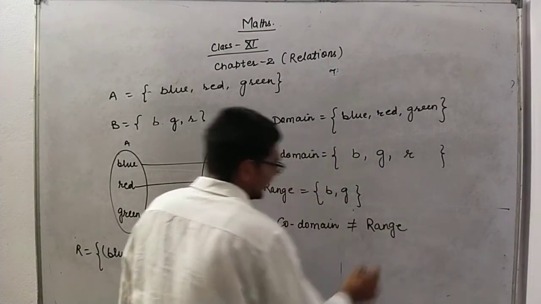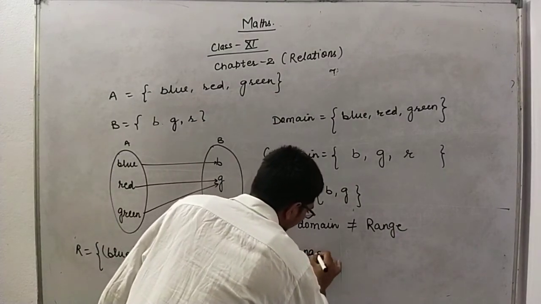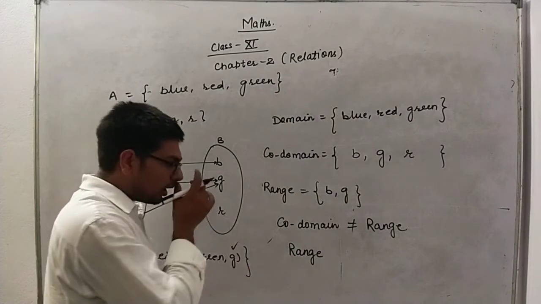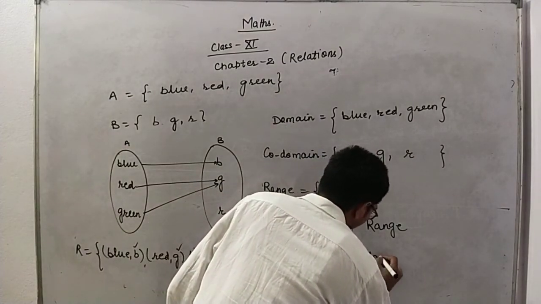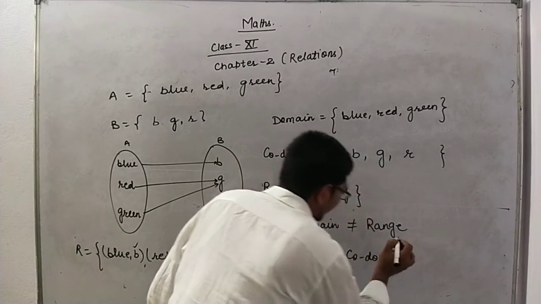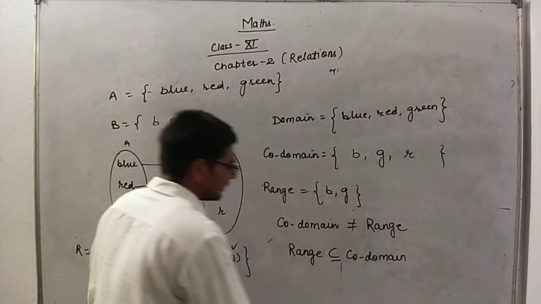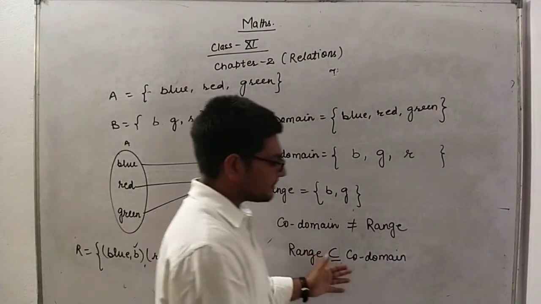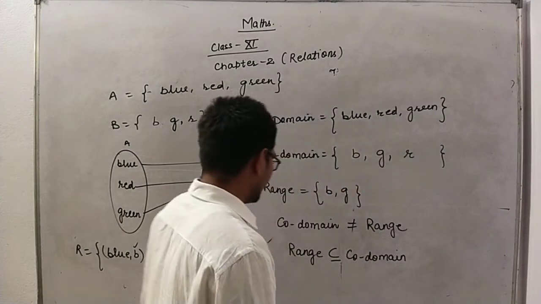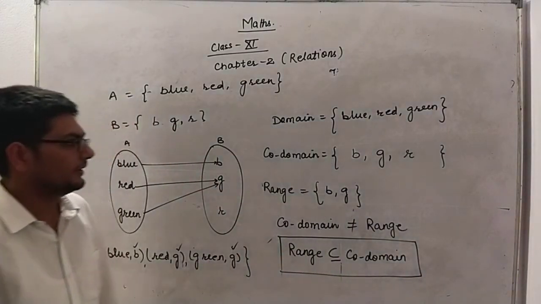But range is necessarily a subset of codomain. Range will be a subset of codomain, as it can be equal to codomain also. So range is a subset of codomain. This is the relation between range and codomain.